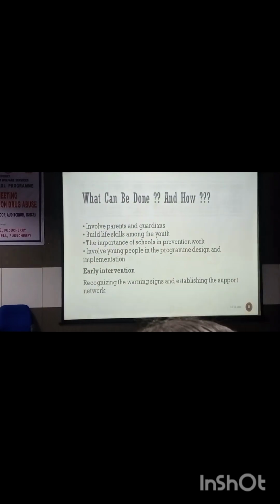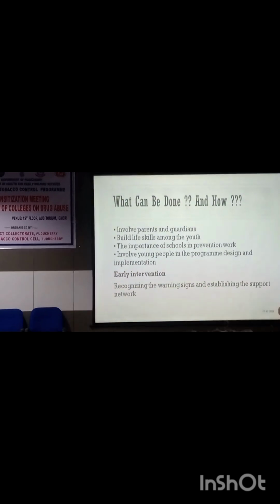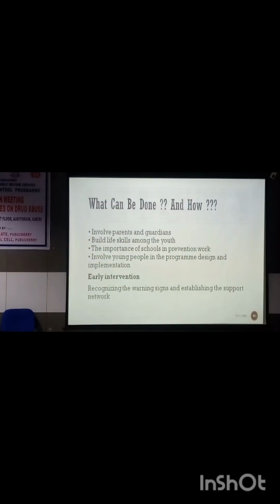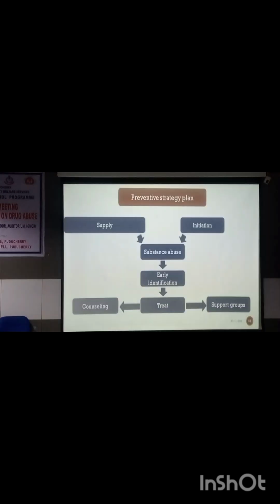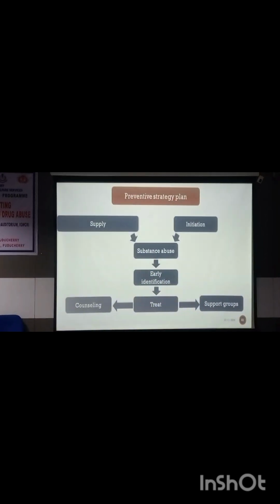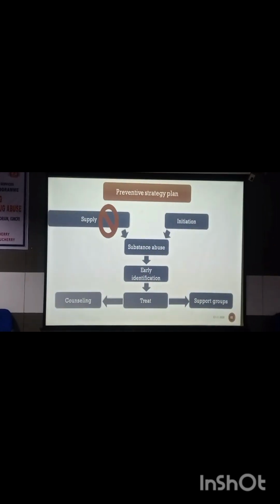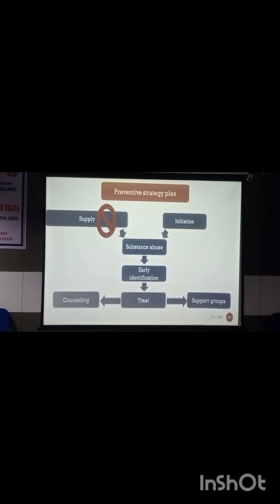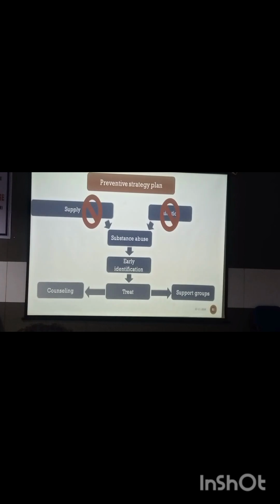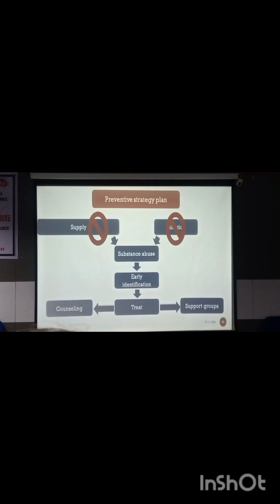So what can be done and how can this be done? Involve the parents and guardians, teach life skills, and recognize the importance of schools in prevention work. And we need to recognize the early warning signs and establish a support network. So this is the overall plan. The police personnel would help in curbing the supply chain, and at the initiation level, the educational department or the parents should be proactive enough to curtail this. And then comes early identification, treatment, counseling, and support groups. That would be the responsibility of the medical people.